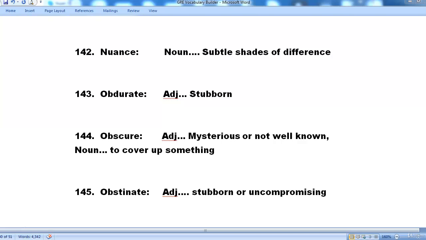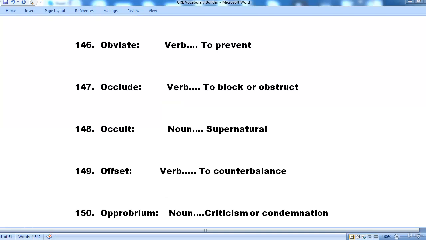In case we use it as a verb, it would mean to cover up something. 145. The word here is obstinate, and obstinate is an adjective. Again, it means stubborn or uncompromising. The next word that we are looking at is obviate. Obviate is a verb and it would mean to prevent.